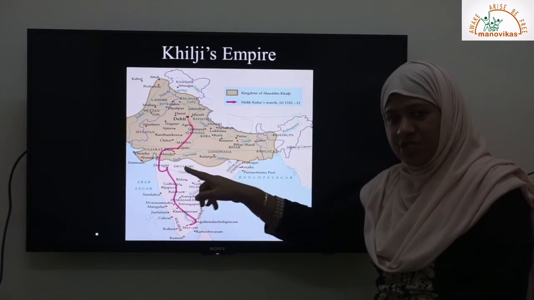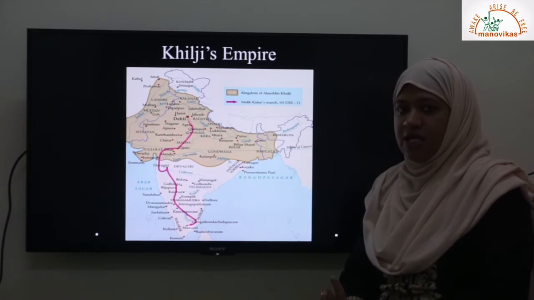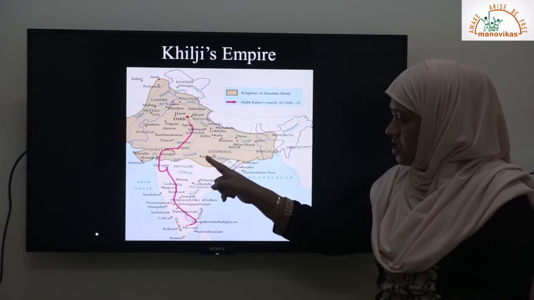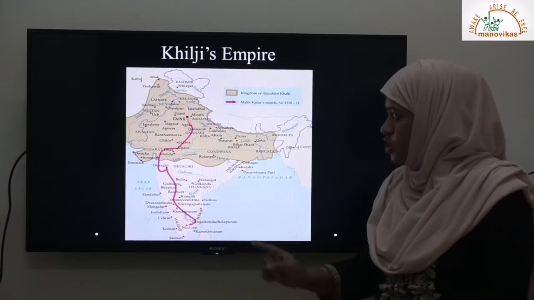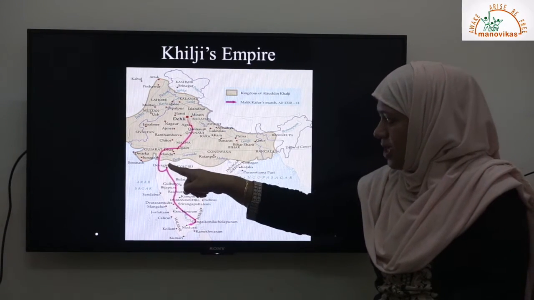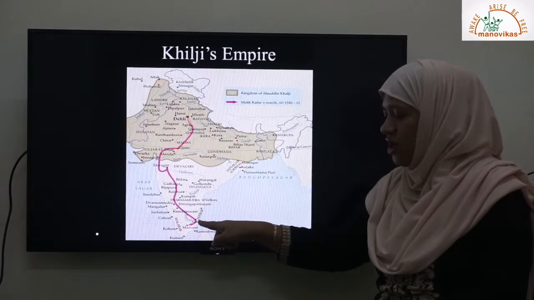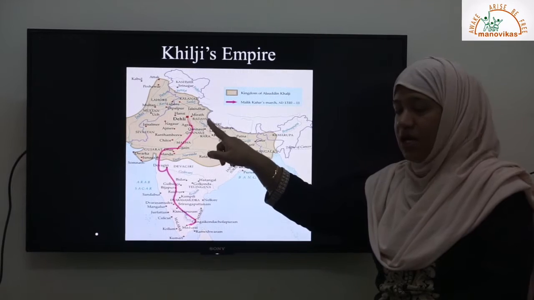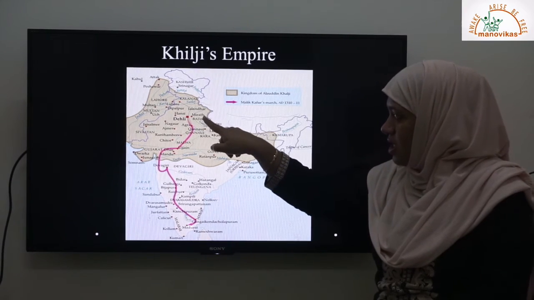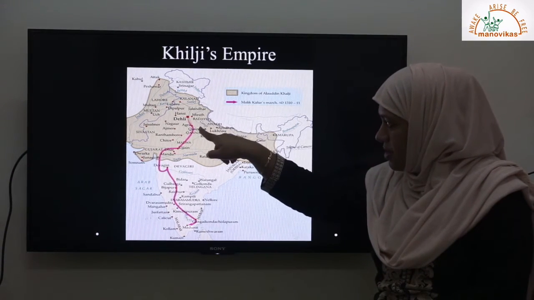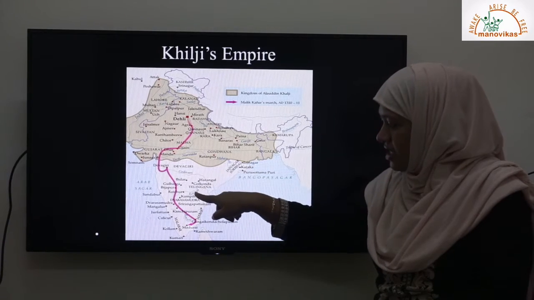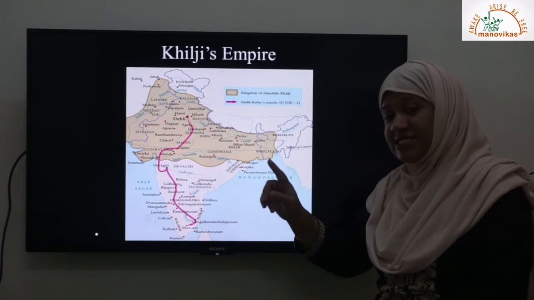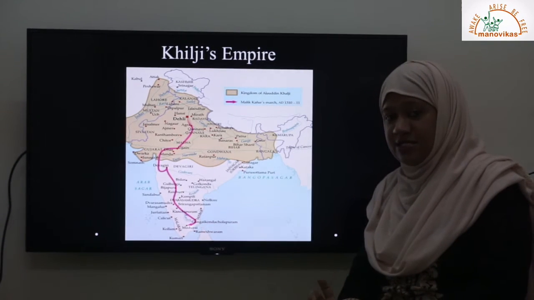So after he captured these places, he sent his slave Malik Kafur to capture the Deccan areas. So what you see here in this color, pink, is the march of Malik Kafur. Now this slave Malik Kafur went to the Deccan areas, defeating the South Indian rulers and succeeded in capturing Deccan.